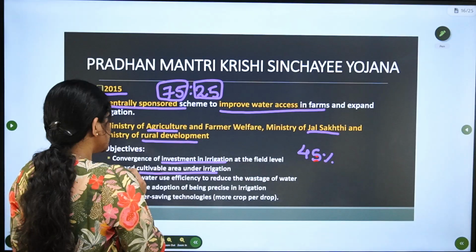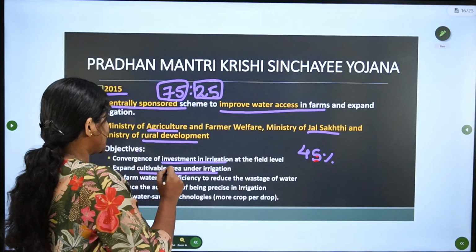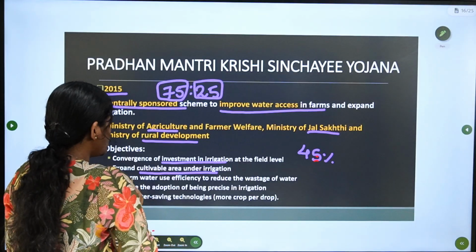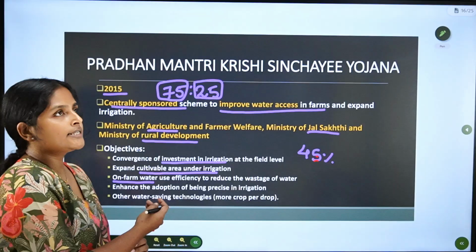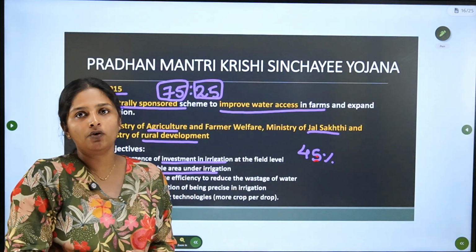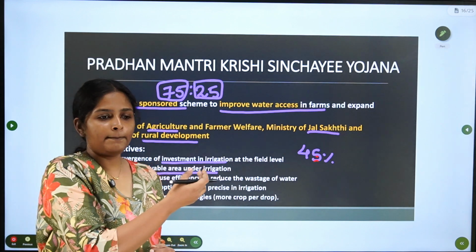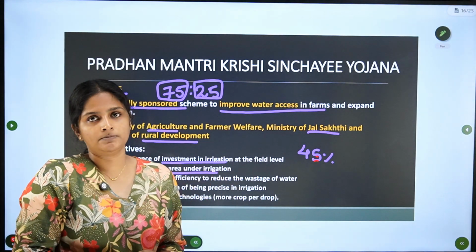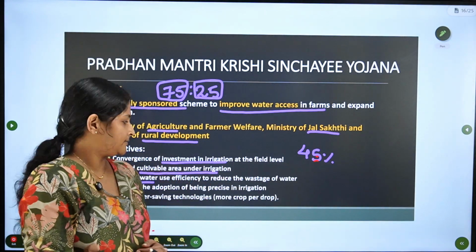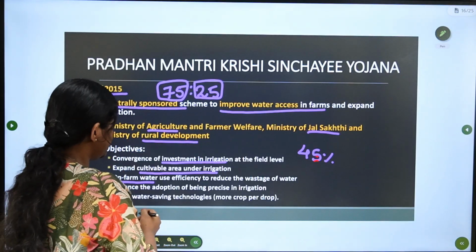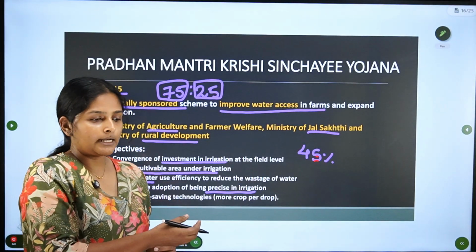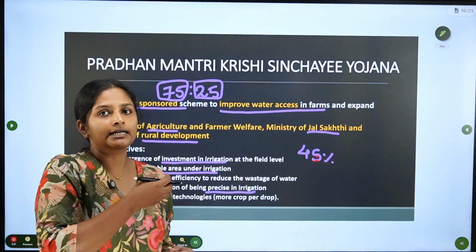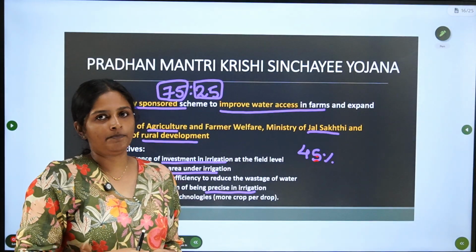And the scheme improves water use efficiency through on-farm water management systems, which aims to reduce the wastage of water. They build on-farm ponds for irrigating the fields. Another method is to use precise irrigation methods, like rather than watering with a cup, you use a sprayer.